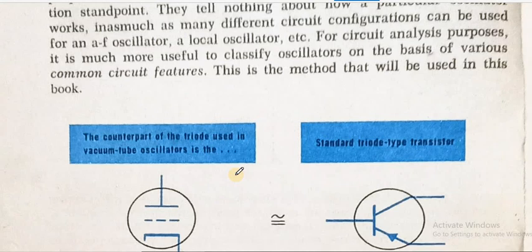It should have positive feedback, and the positive feedback should be able to overcome the losses that the input signal faces while going through the circuit. So these are some of the conditions that are necessary for an oscillator to produce a clean waveform.